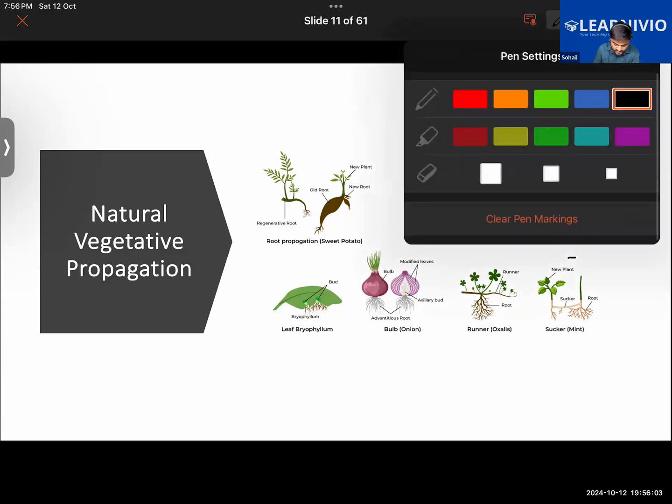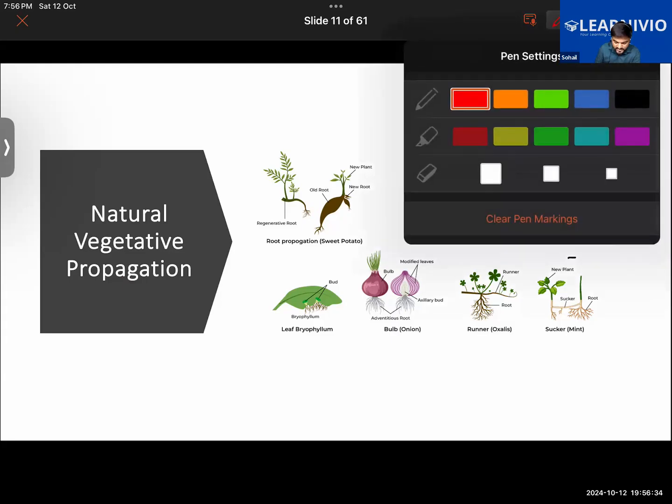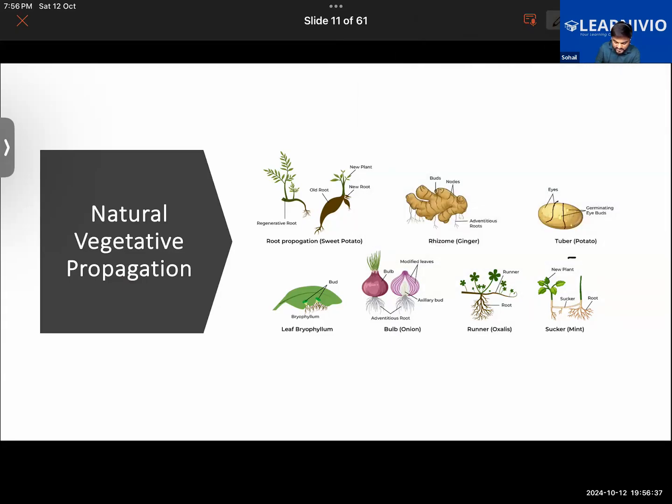Further, if a new potato is growing without human intervention, or if ginger is growing from the stem in a natural manner, or a new plant is growing from an onion, or for example mint is growing in a natural manner without the intervention of humans, that will be called natural vegetative propagation. But say if I were to cut this potato in equal parts and sow it in the ground, then that will be called artificial vegetative propagation.